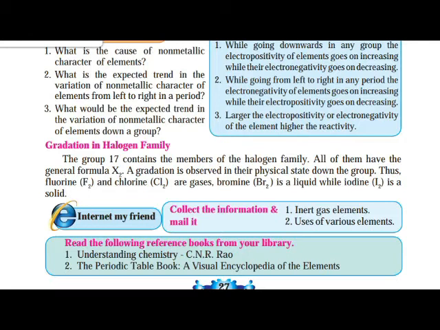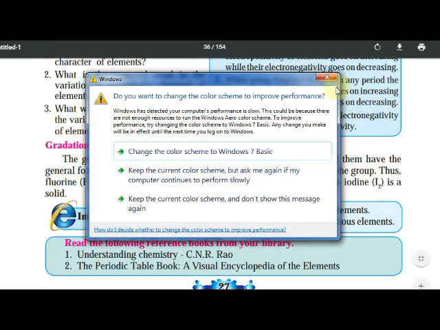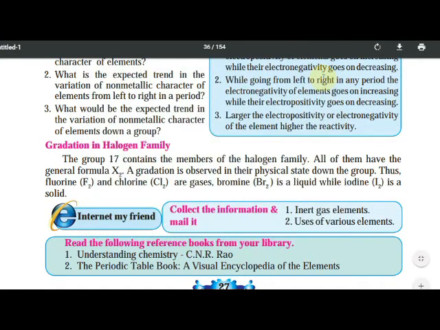A gradation is observed in the physical state down the group. Thus, fluorine and chlorine are gases, bromine is a liquid, and iodine is a solid. In the halogen family, fluorine and chlorine are gases, bromine is liquid at room temperature. It is always seen in liquid form at room temperature, yes or no? And iodine is solid.